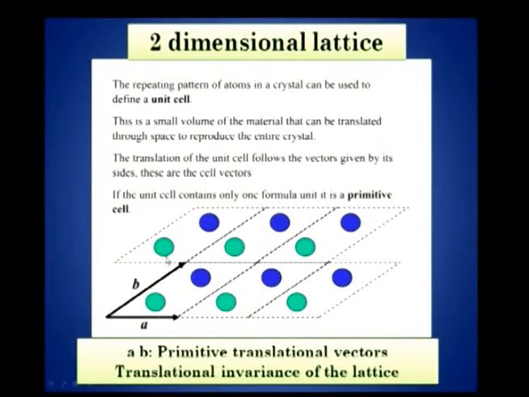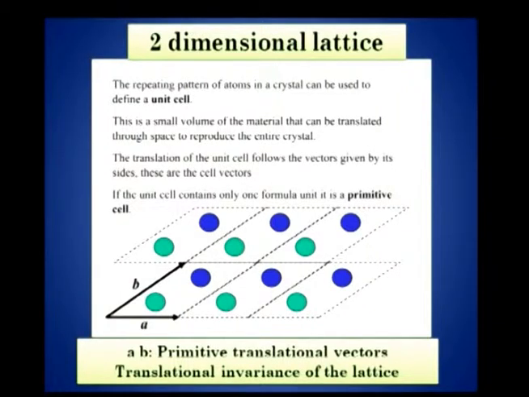As I told you in the last lecture, this constitutes what is called a primitive unit cell, and vectors A and B are called the primitive translational vectors. By translating the primitive translation vectors A and B, or by translating the compound unit cell, this is called the primitive cell.